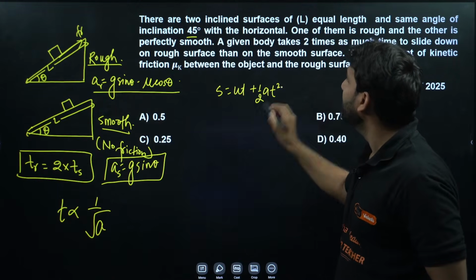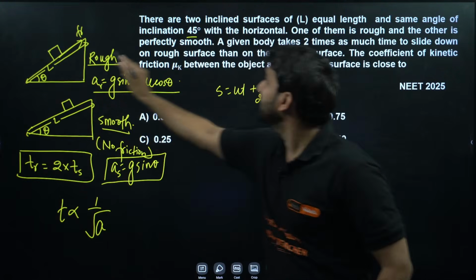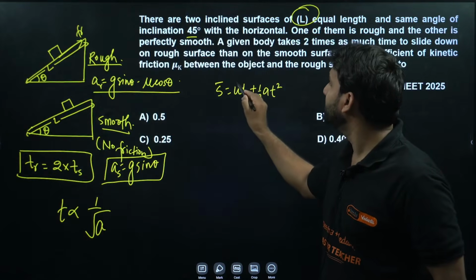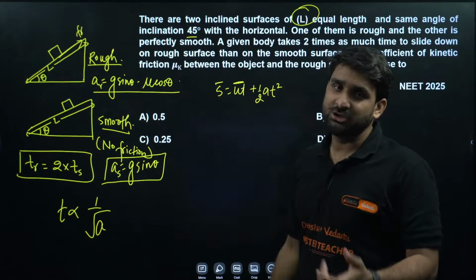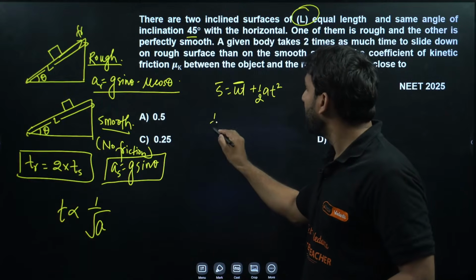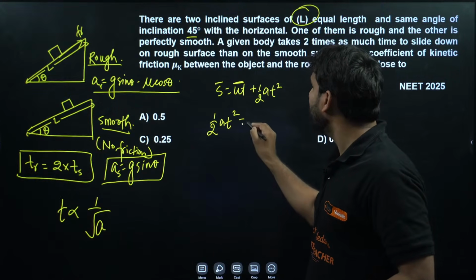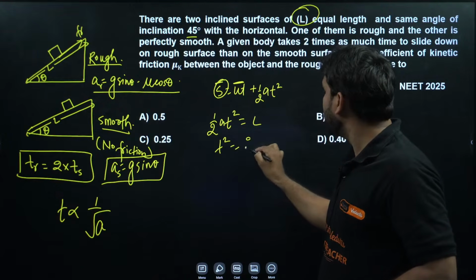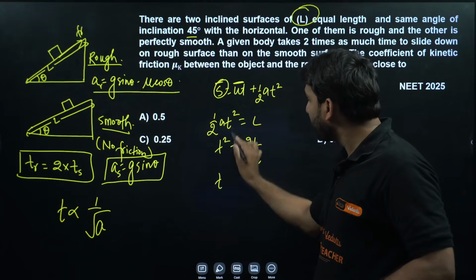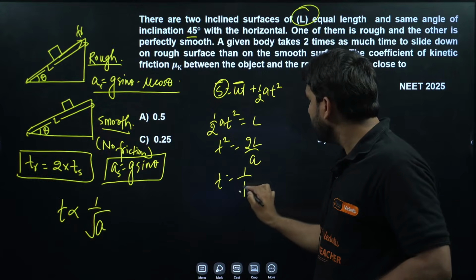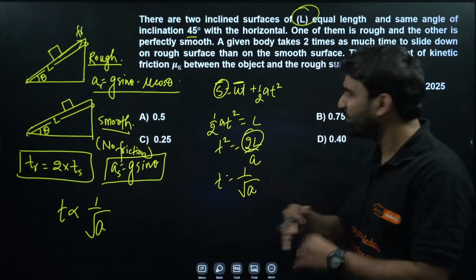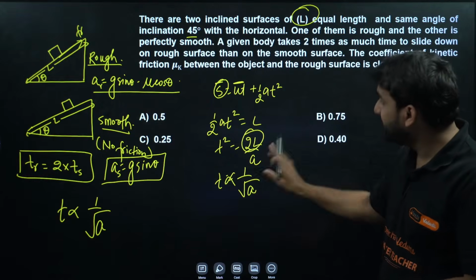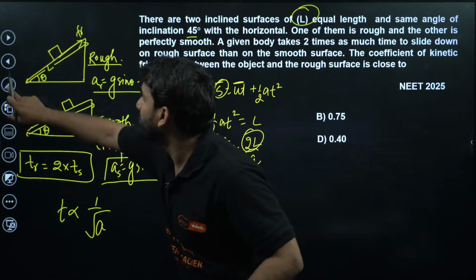We have a formula. And here can you see the length of this inclined surface is equal in both. The block will initially be at rest. So we can write L equals half A T square, where L is the same in both. So T square can be written as 2L by A. After removing the square, it will be under root A. This is constant, so we can remove the constant. So T is directly proportional to under root A in this way, T is inversely proportional to under root A. This is a very important thing that you should know, my dear champions.